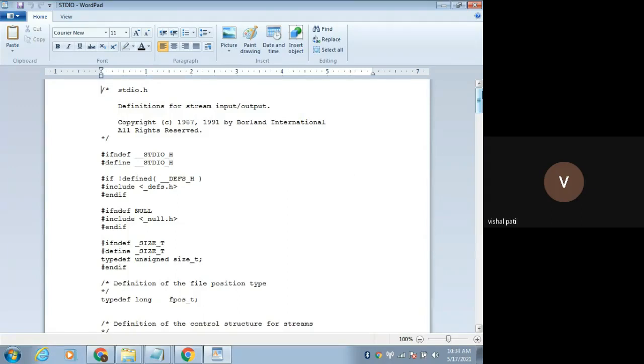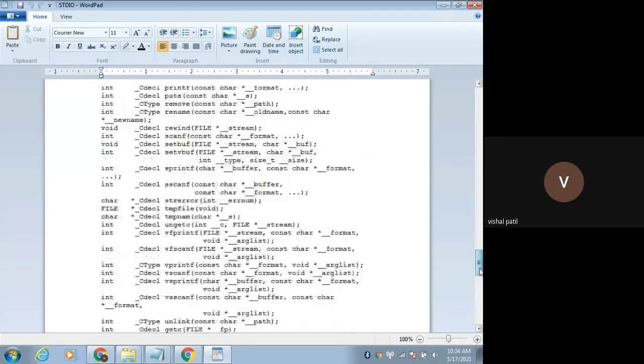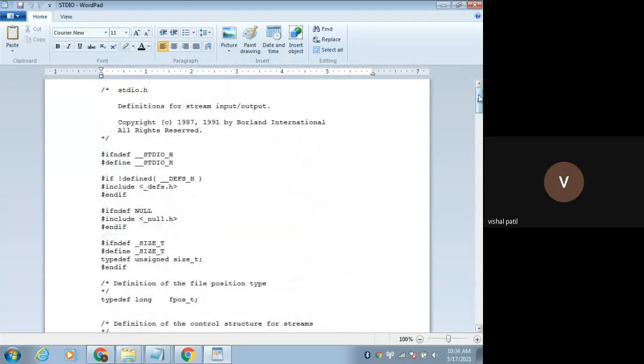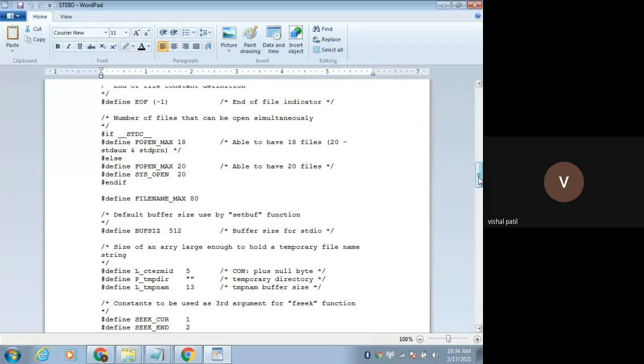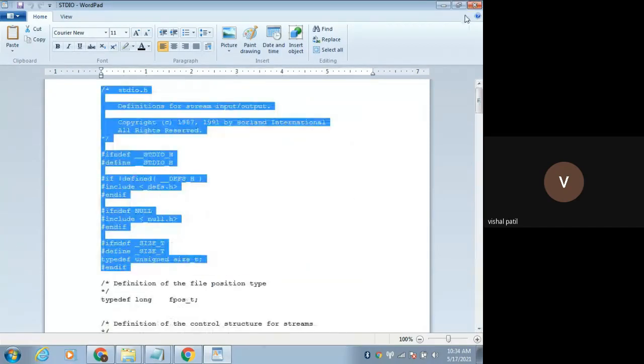Even though my program is 3-4 lines of code, the preprocessor, that hash in hash include stdio.h, will include this much code in your program. That is the responsibility of the preprocessor. So this is nothing but stdio.